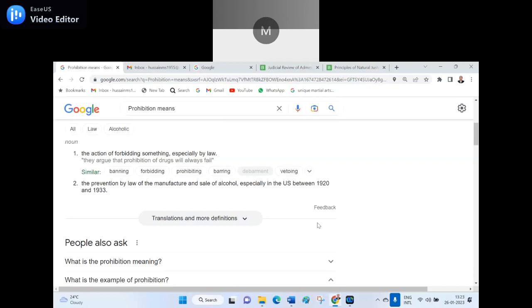If any liquor shop permission is given over there, then you can approach the court, get a prohibition order, and have the liquor shop removed from the vicinity of the school premises. It should be far away from a certain area. Not only the school, even for the church, the temple, the masjid. Is it clear? Okay, sir. Clear. So that is the prohibition, we can make it out.